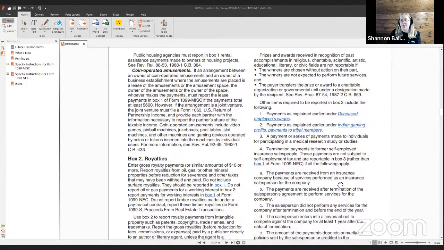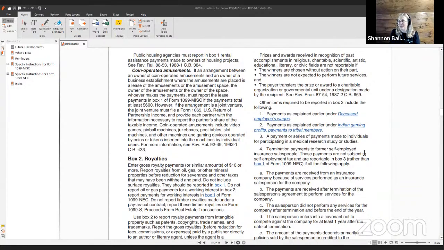Other items required to be reported in box 3 include the following: payments as explained earlier under deceased employees' wages. We skipped that part. We're going to talk about that later. Payments as explained earlier under Indian gaming profits, payments to tribal members.